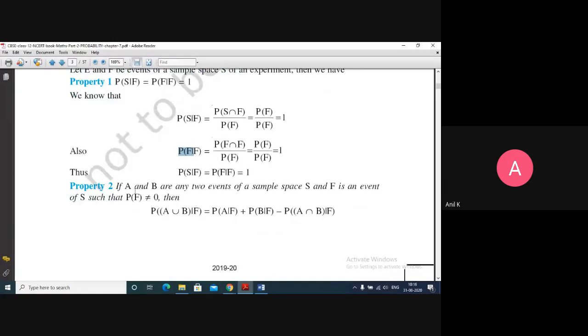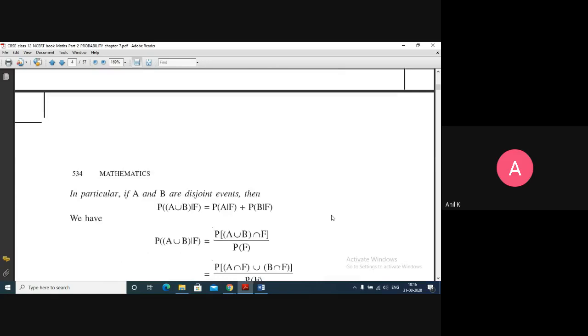Next, the probability of happening of a union of sets after F has happened. P of A union B after F is equal to P of A after F plus probability of B after F minus probability of A intersection B after F. So this is the second property.